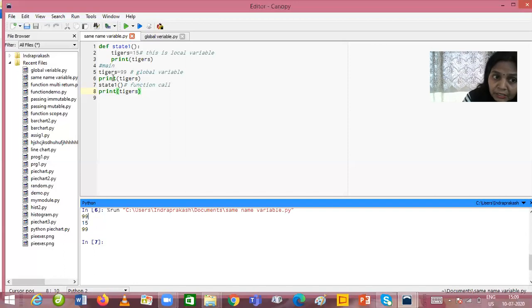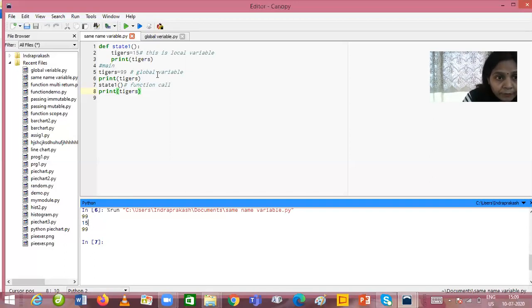And when we print the statement number 6, the value 99 will display, right? And then when statement 7 executes, the compiler executes the function state1, and inside the state1 function the value of the tiger variable is 15. So it will print the value 15 over here. This is the 15 value in front of our screen.